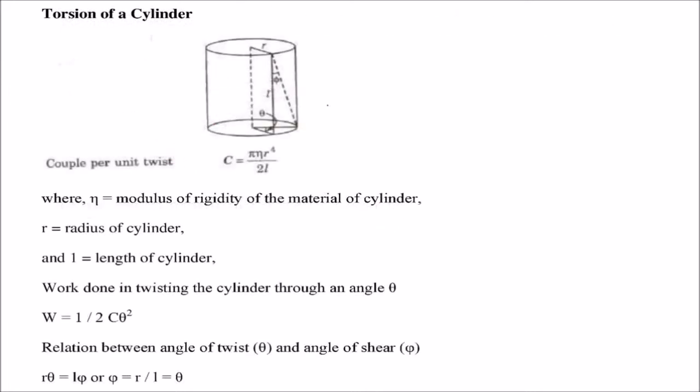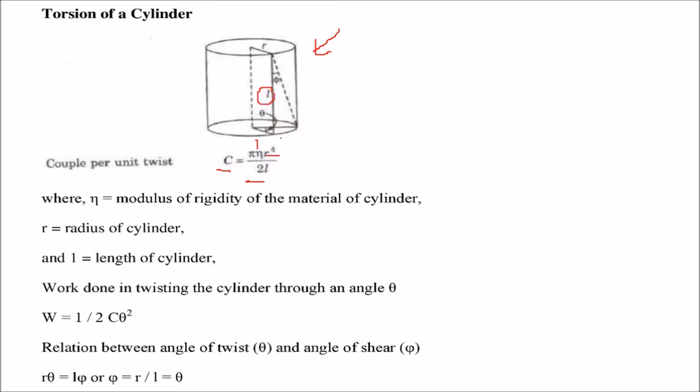Torsion of a cylinder. Please observe this diagram very carefully. Here the torsion, eta, this couple per unit twist, C, is given by pi eta r to the power 4 by 2L. And this eta is the modulus of rigidity of the material of the body. This r is the radius of the cylinder. And L, of course, is the length of the cylinder.